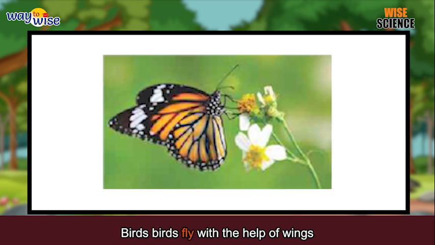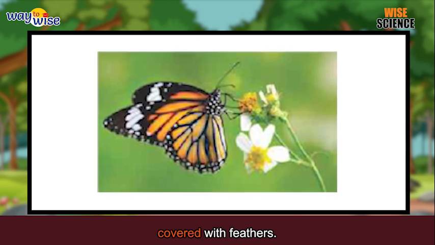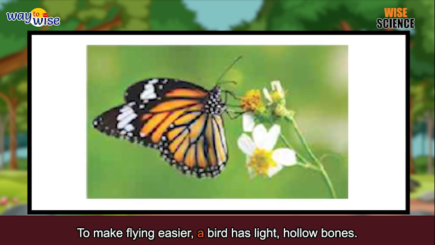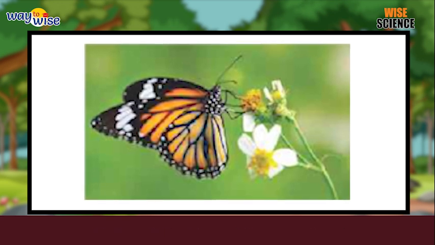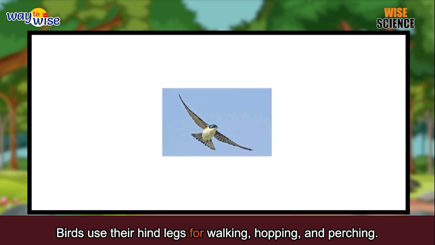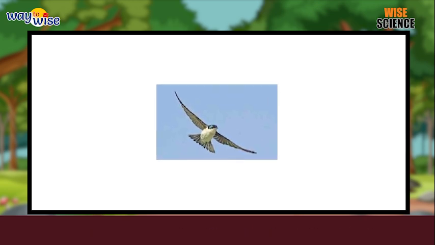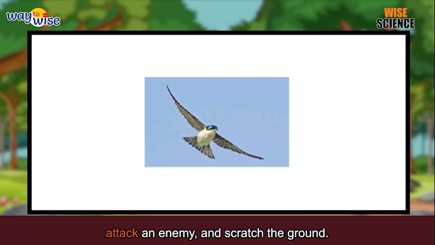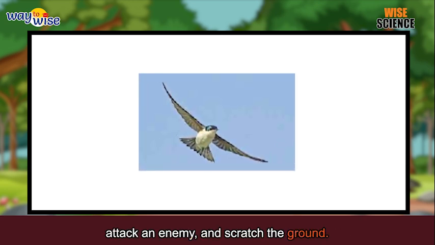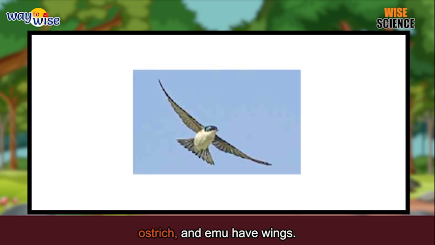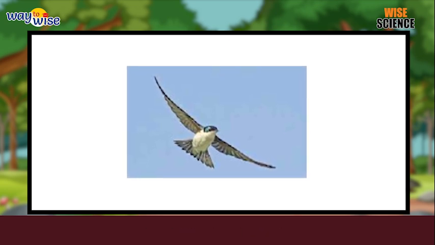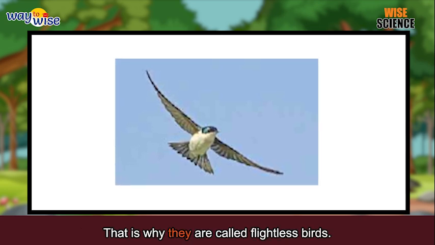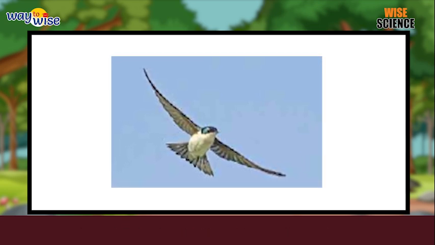Birds fly with the help of wings covered with feathers. To make flying easier, a bird has light, hollow bones. Birds use their hind legs for walking, hopping, and perching. They also utilize these hind limbs to catch prey, attack an enemy, and scratch the ground. Kiwi, ostrich, and emu have wings. However, they are big birds and so they cannot fly. That is why they are called flightless birds.